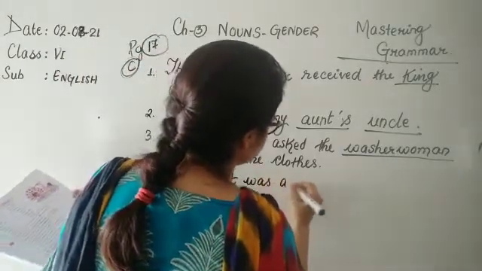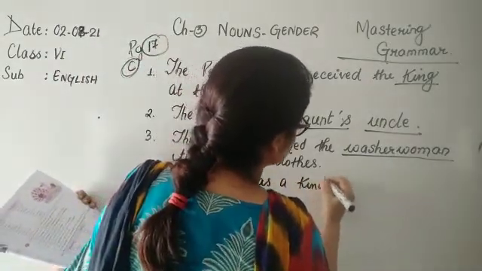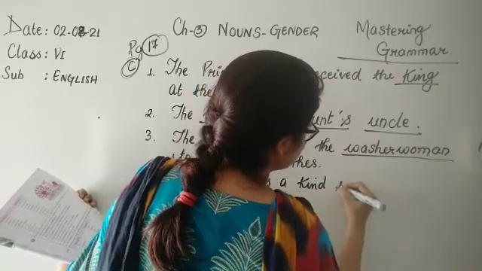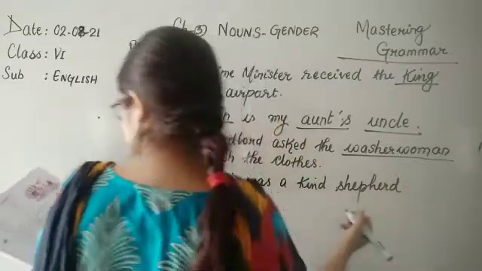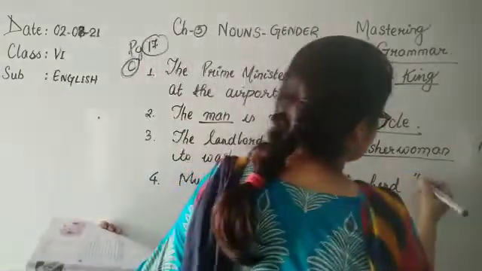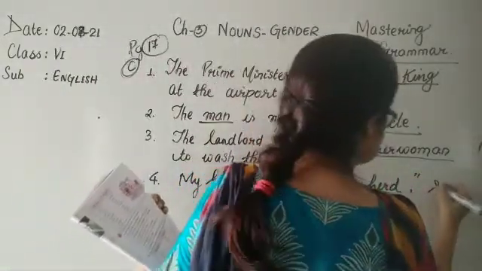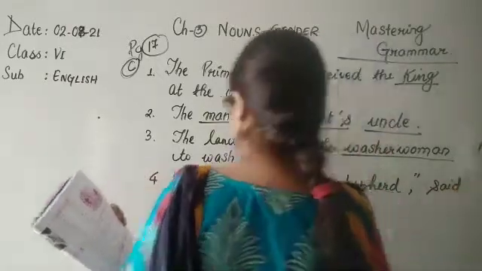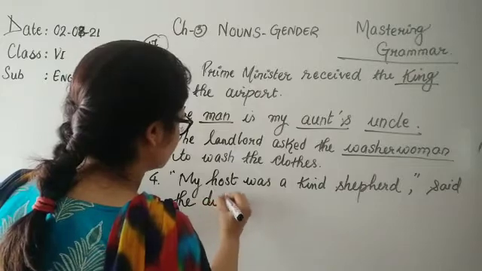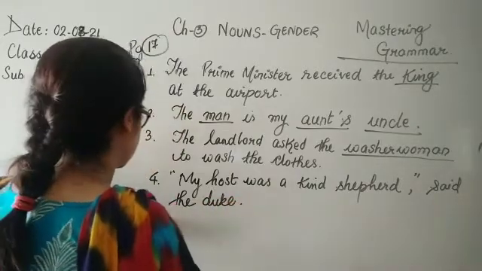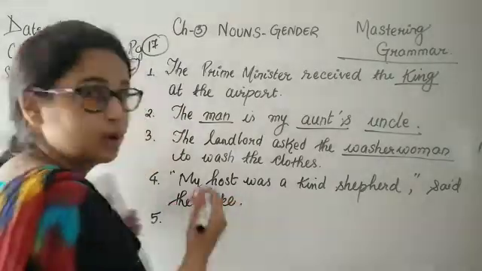Was a kind shepherdess becomes shepherd. Yes. And then said the Duchess. For Duchess we have Duke. Right? Duke is the opposite gender of Duchess. So Duke.